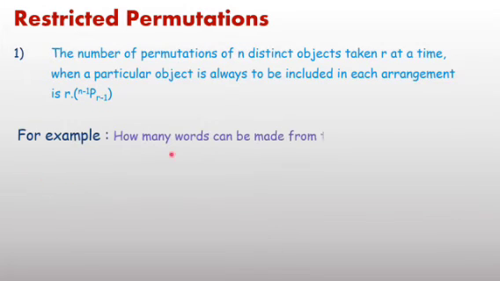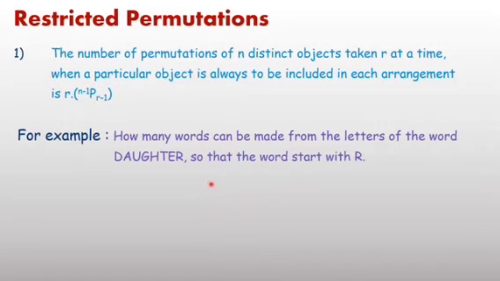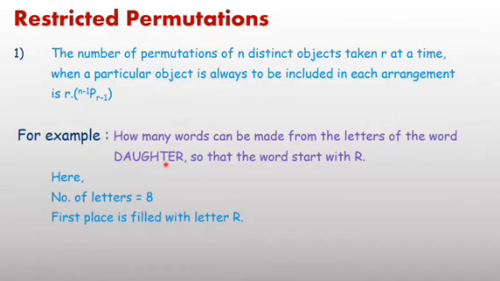For example, how many words can be made from the letters of the word daughter so that the word starts with R? It implies the first position is fixed here. The first place is confirmed. Now the remaining places you have to fill. The number of letters here is 8. Second step, count repetition. There is no repetition of any letter. The first place is fixed here.